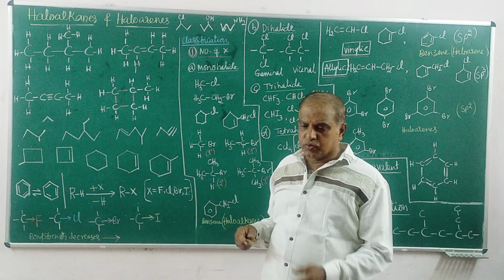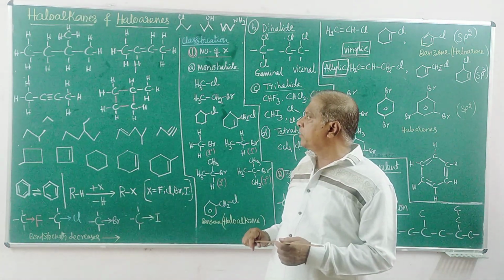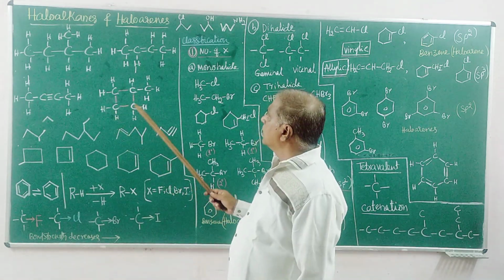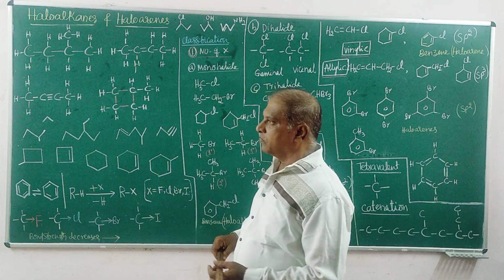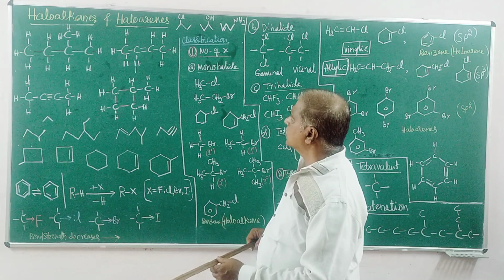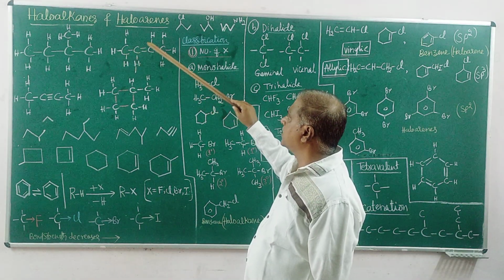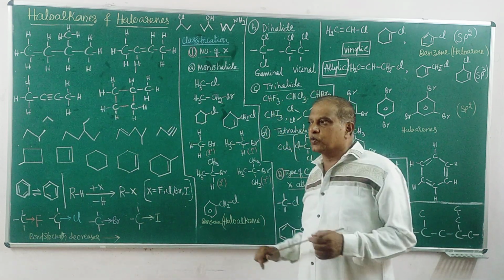One important point I need to stress. We need to write the structure of the organic compound, the hydrocarbon, while specifying the chemical reactions. Writing a big structure, a branched or lengthy structure like this, is a laborious process.